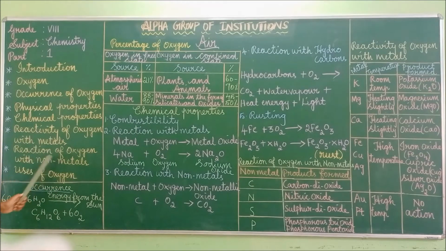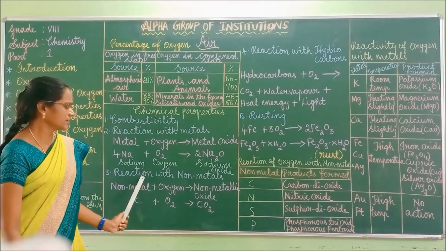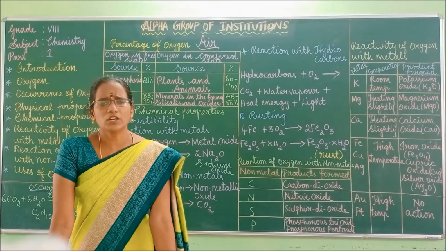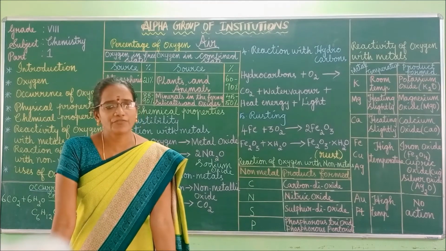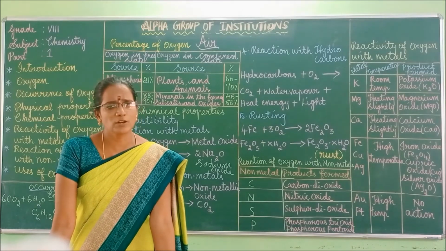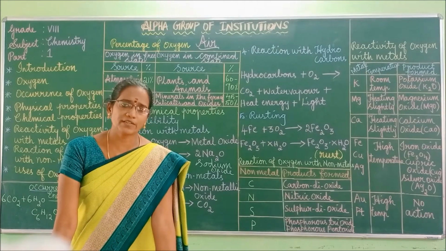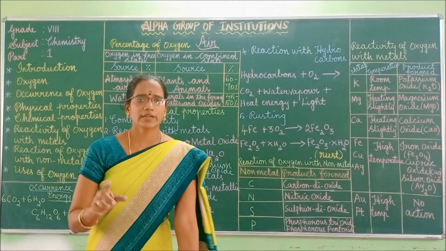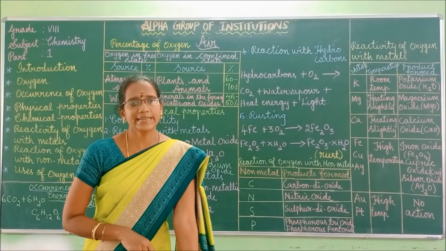Reactivity of oxygen with non-metals. Got it? Okay. Next, oxygen reacts with some non-metals. What are the non-metals? Carbon, sulfur, hydrogen, nitrogen. These are some of the non-metals. So oxygen, when it reacts with non-metals, forms non-metallic oxides. And these non-metallic oxides are acidic in nature.